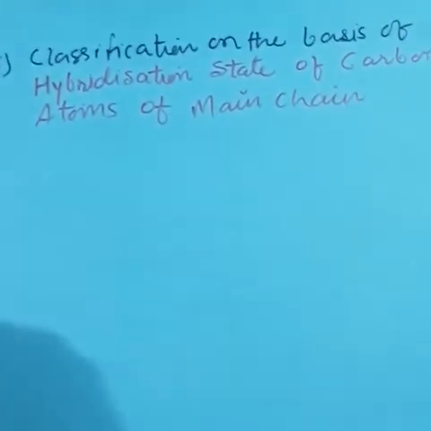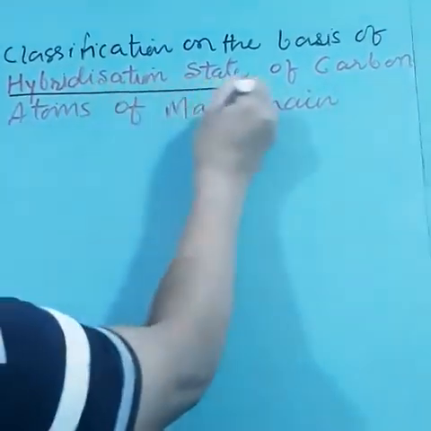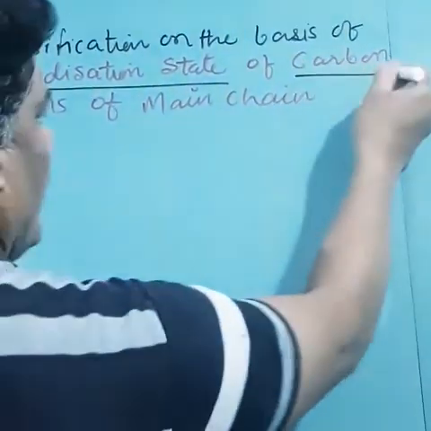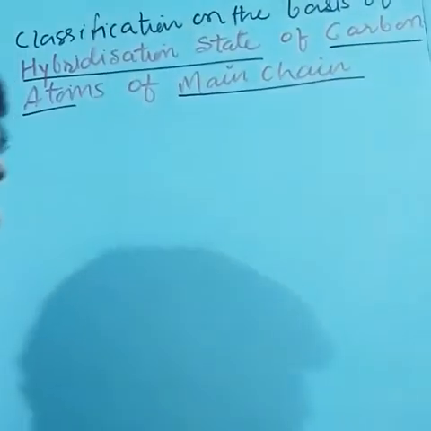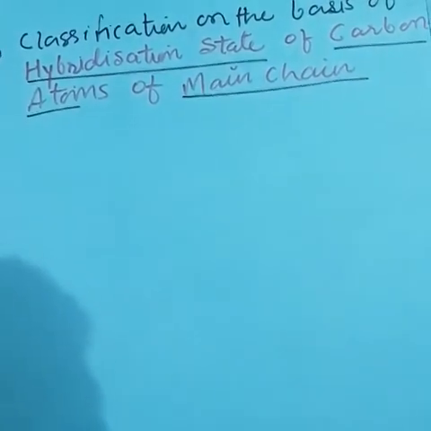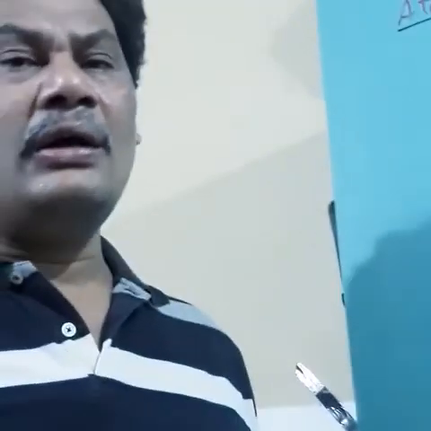Students, the third important classification is classification on the basis of hybridization state of carbon atoms, like sp, sp2, sp3 atoms of the main chain. Actually, in a carbon main chain there may be 1, 2, 3, 4 types of carbon. So what are the hybridization states of different carbon atoms? On the basis of this, alcohols and phenols